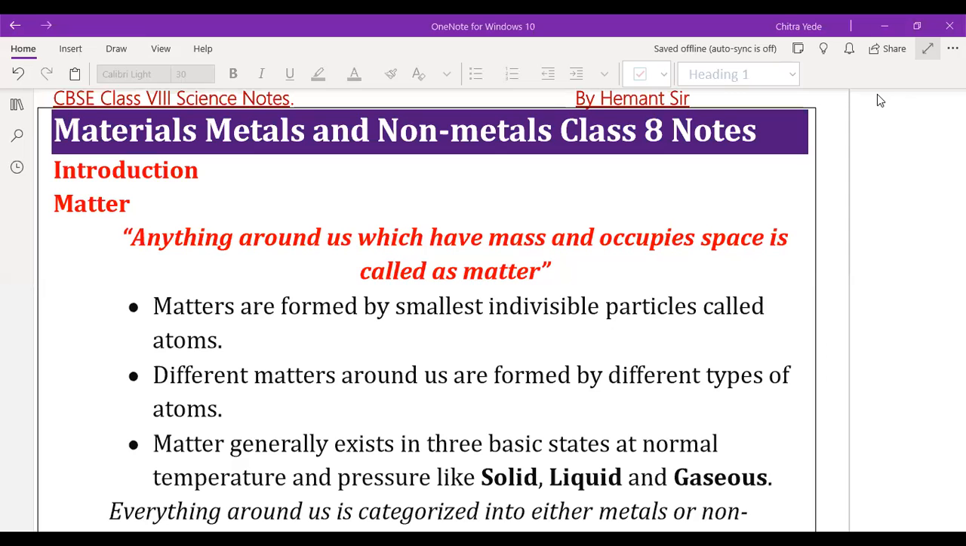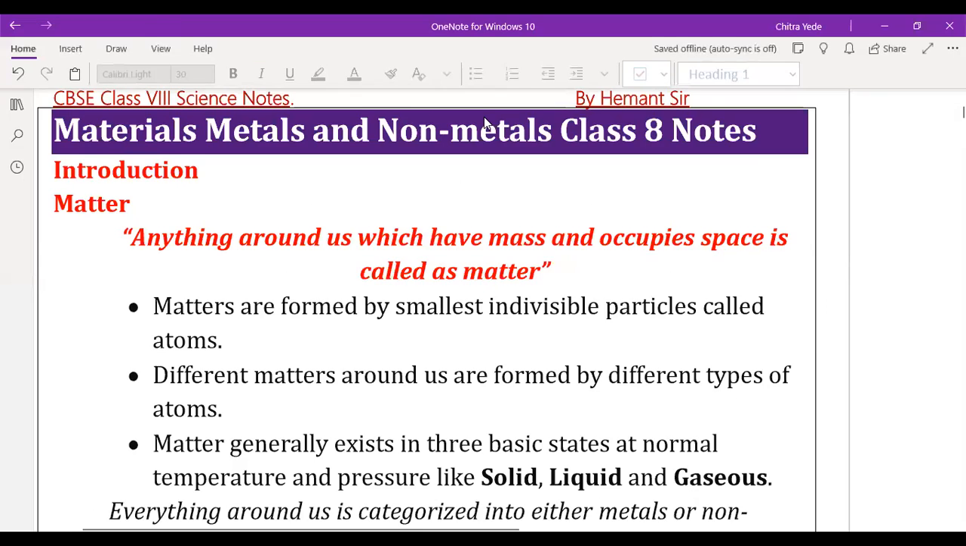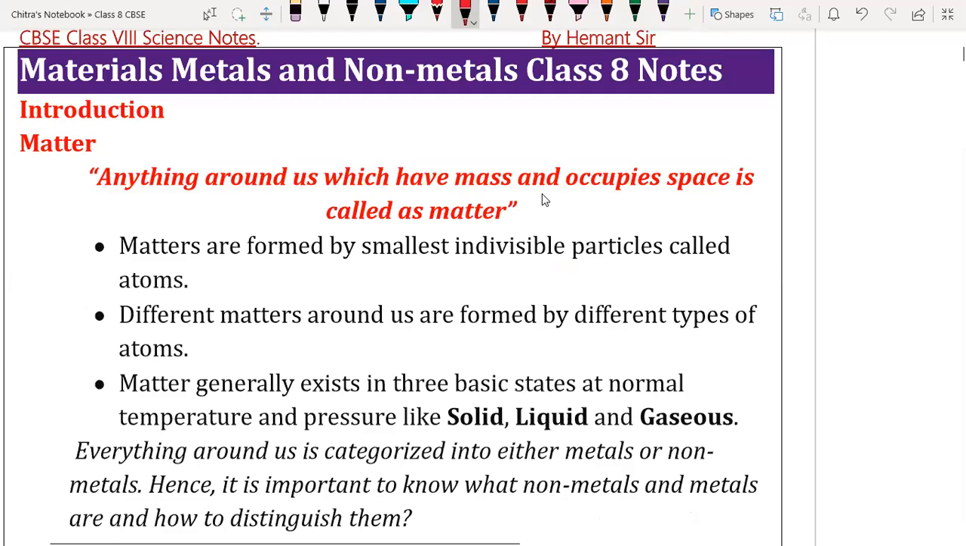Very good evening, everyone. Today we are going to start the fourth chapter, which is again very important: metals and non-metals. In some CBSE books, it is called materials, metals and non-metals. So don't bother about that. Otherwise the things are the same, only the name is different.